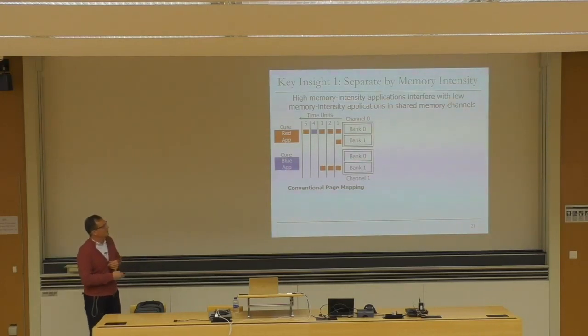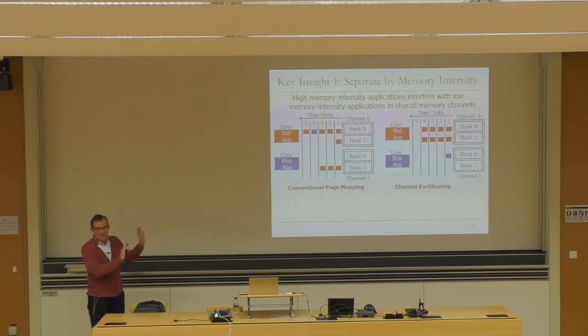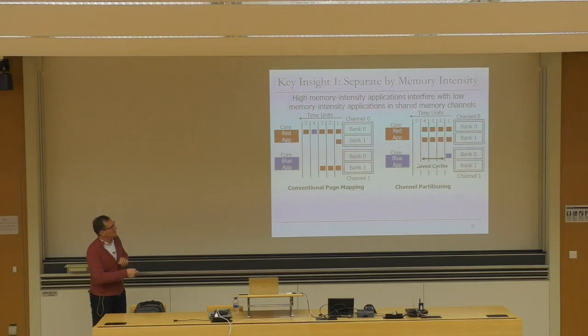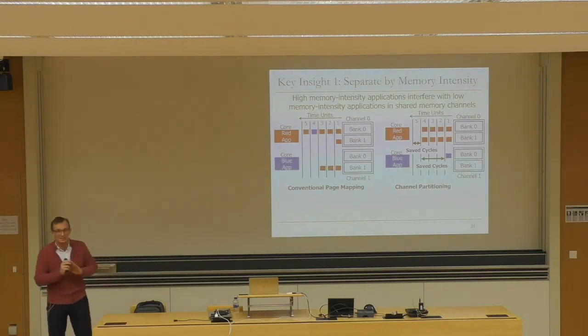But if you do channel partitioning, in the best case, this is what you would get. Basically, the red application only uses this channel, and the blue application only uses this channel. As you can see, both of the applications benefit in terms of performance here. Well, this is the nice case. This application clearly saves a lot of cycles to service its very few requests, in this case only 1 request. And this application also gets some saved cycles because its requests are not delayed in this bank 0, which happens to be heavily contended in this case.